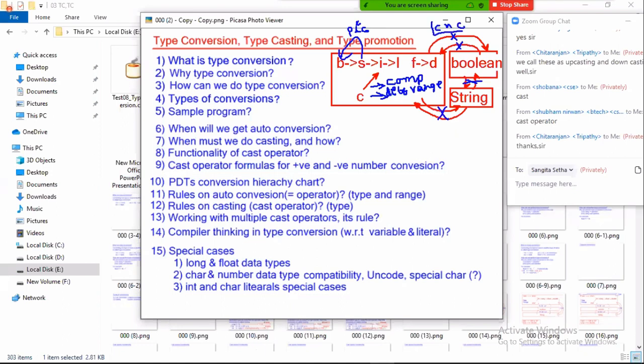What is the compile time error? Cannot convert. Conversion not possible because incompatible. So tell me, if you want to perform conversion, either auto conversion or casting, what is the first basic rule, sir? The basic rule is they must be compatible. If they are compatible, then you can convert.